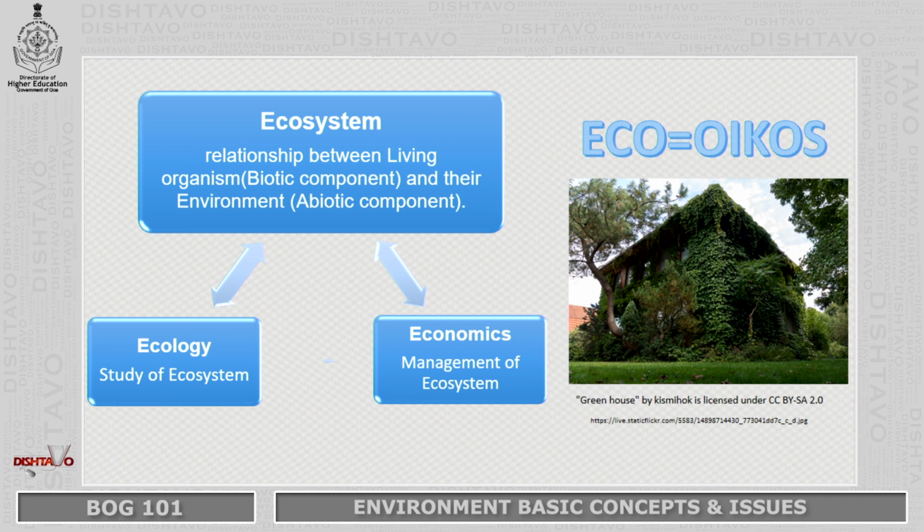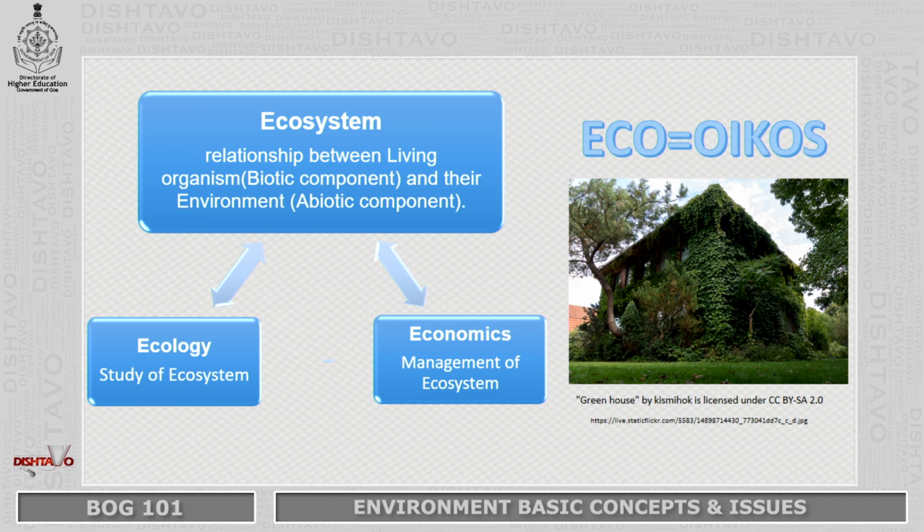When we talk about ecosystem, we talk about the relationships between the living component of environment and the non-living component of the environment, which we call the biotic component and abiotic component. As we go through ecosystem, my dear friends, we can talk about these two terms that are related to ecosystem. One is ecology and the other one is economics.